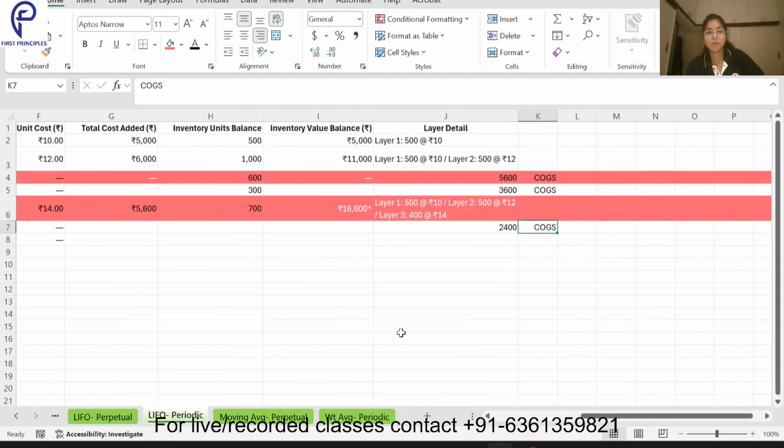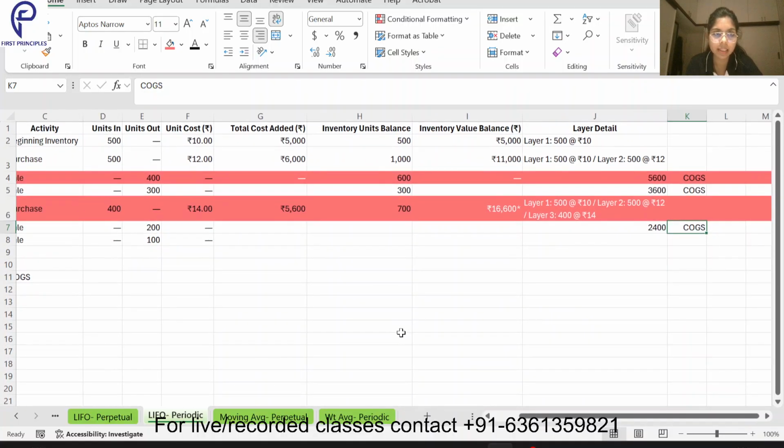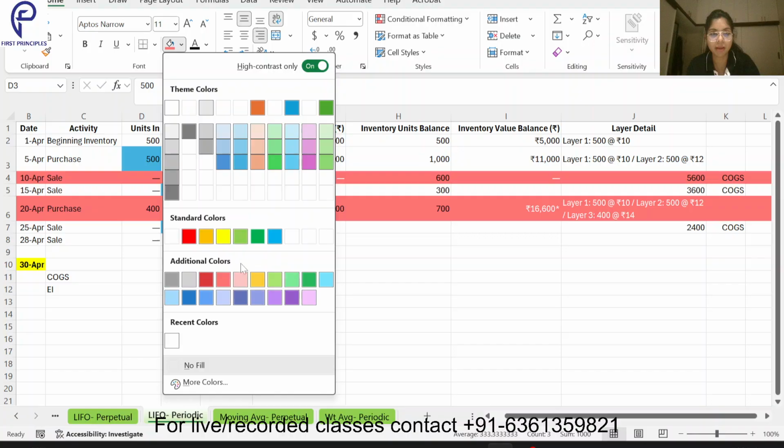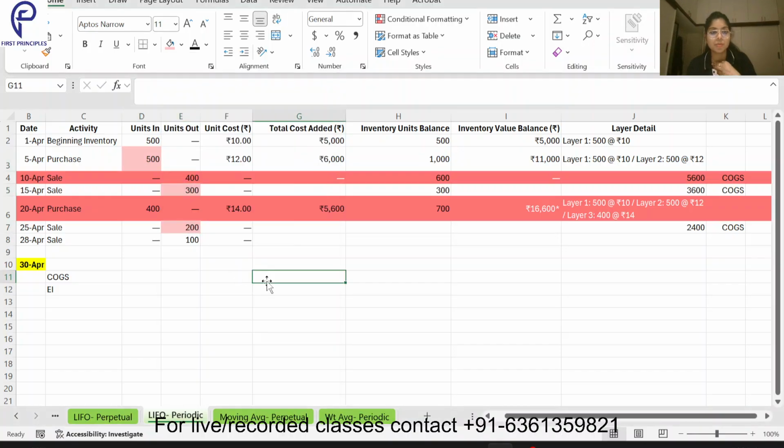So from my layer 2, what did I sell? From my layer 2 I have sold this 300 and I have sold this 200. So now what do I have? I only have my layer 1. So again I am following the last in first out. Since the last ones I have already exhausted, I am remaining with only this one.